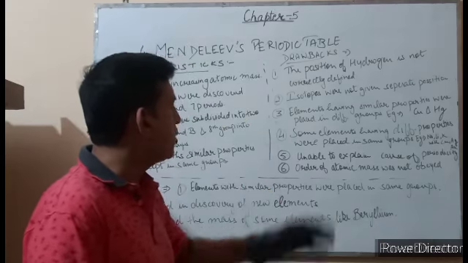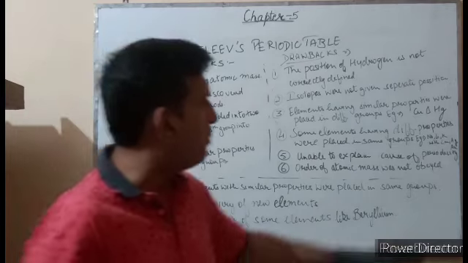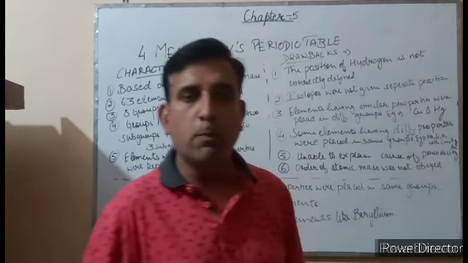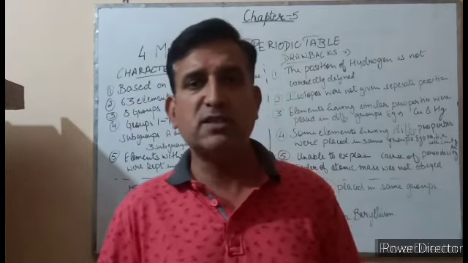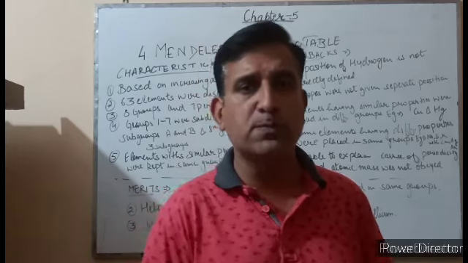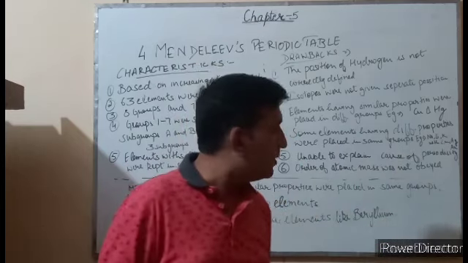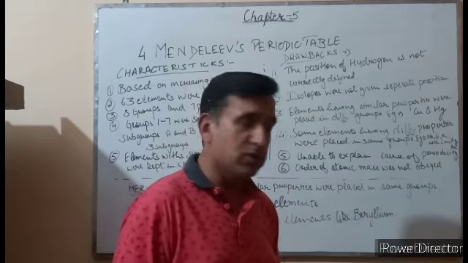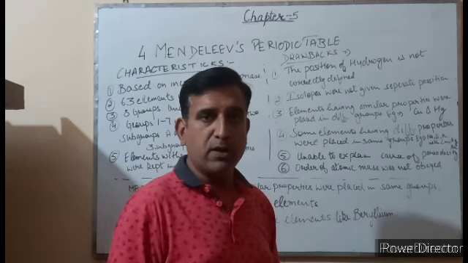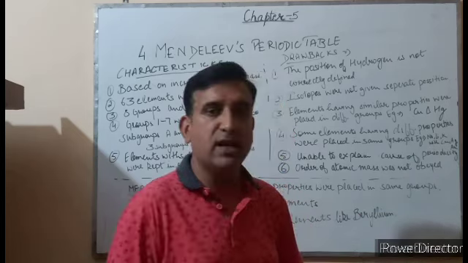Then elements with similar properties were placed in different groups, like copper and mercury. They both have the same properties, but they were placed in different groups. Then certain elements having different properties were placed in the same group. For example, lithium, sodium and potassium. They had the same properties, but they were placed with copper, silver and gold.